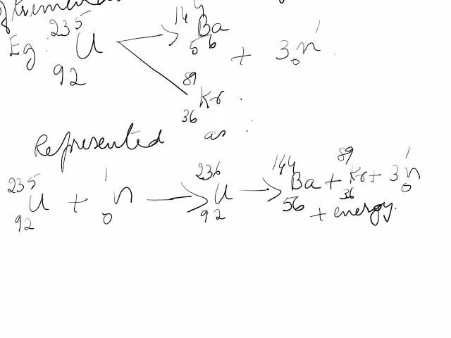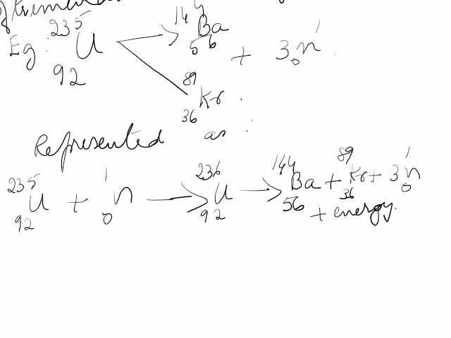Other examples: the same U 92 235 not only decays into these two, but can also decay into barium 56 141 and krypton 36 92.